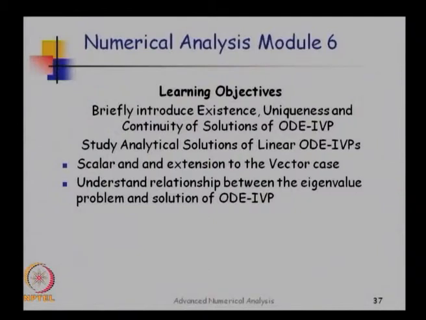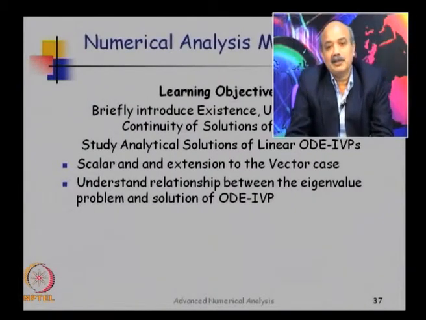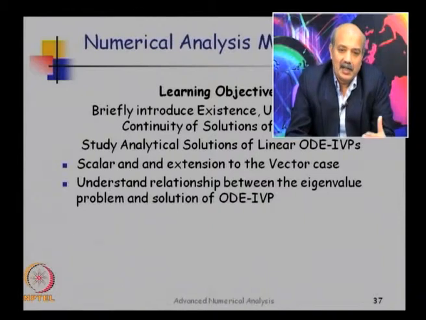So, as a background to develop numerical schemes, I am going to solve analytically linear ordinary differential equations given initial conditions. I will start with a scalar equation, move on to vector equations, and then what is critical here is that I want to relate. So, what are these kind of equations?